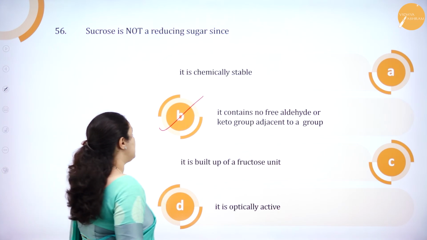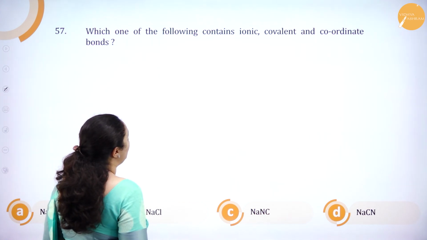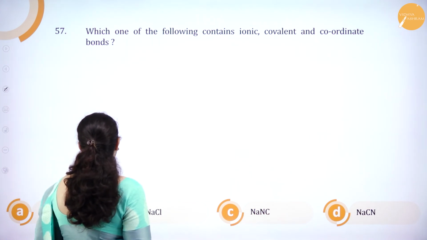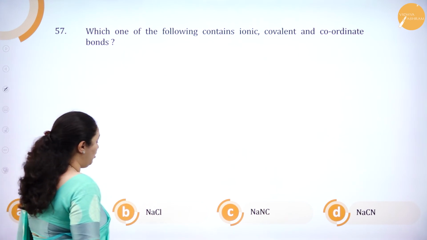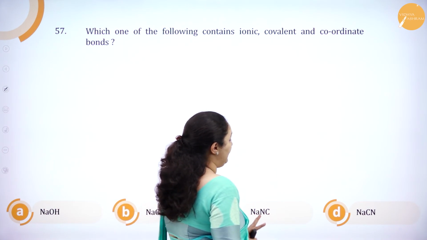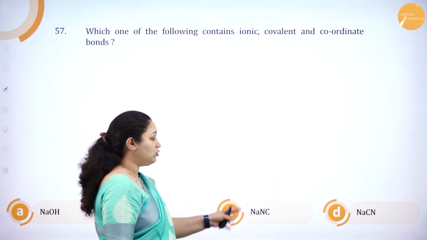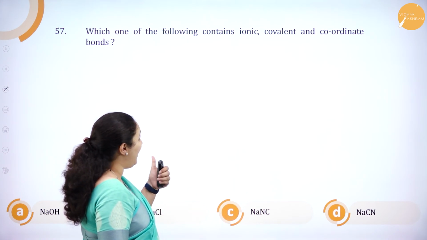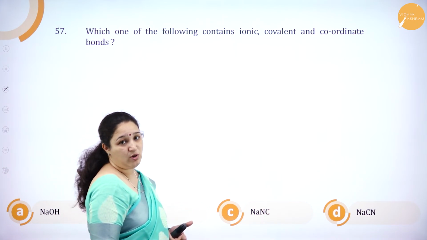Okay. Next question. Which one of the following contains ionic, covalent and coordinate bond? NaOH, if you see, does not have all the bonds. NaCl is purely ionic. NaNC and NaCN we have. So which is the one out of these two which has all: ionic also it should have, covalent also it should have, coordinate bond also it should have.